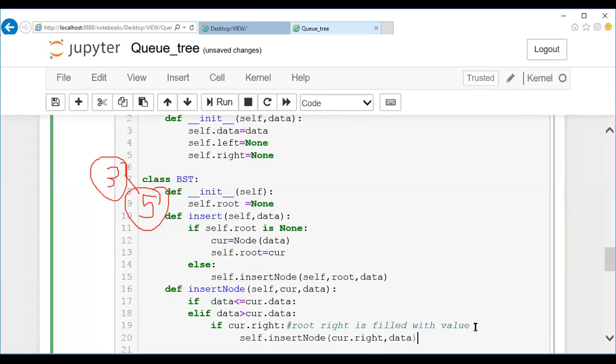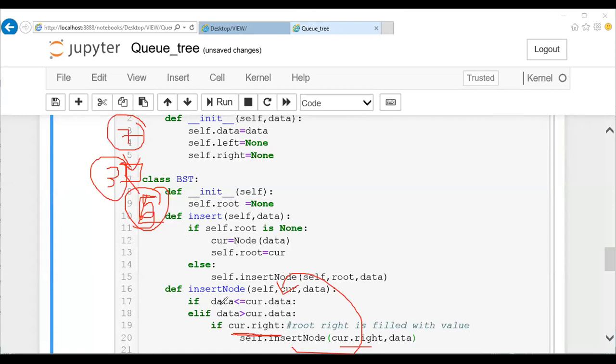So whenever this particular node, assume that we have a 3 here and it has some data already, and you want to insert, for example, 7. If I check if current dot right, it will give you true. Whenever this particular current dot right has some address, it will give you true. When it has some address, again I'll pass current dot right. So this node will be passed along with the new data again. Which means this process has to be called again iteratively until your current dot right is false. Are you with me, guys?